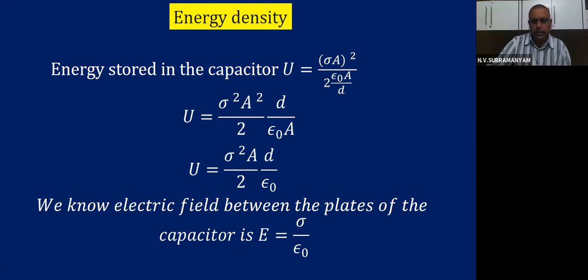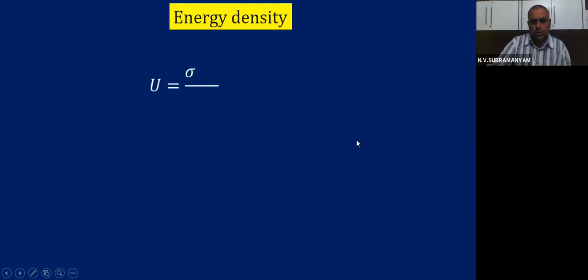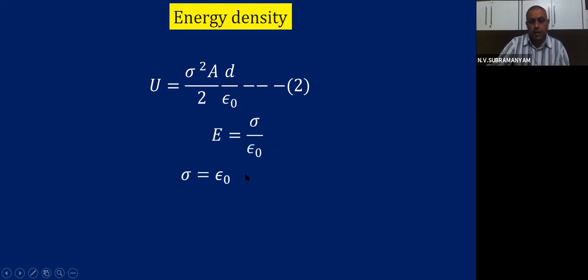When I explained, what did we see? The electric field between the plates is E is sigma by epsilon 0. Yes or not? So we already have the U value, sigma square AD by 2 epsilon 0. Call that equation number 2. E value is sigma by epsilon 0. Then sigma will be what? By cross multiplying, sigma is epsilon 0 into E. Call that equation number 3.